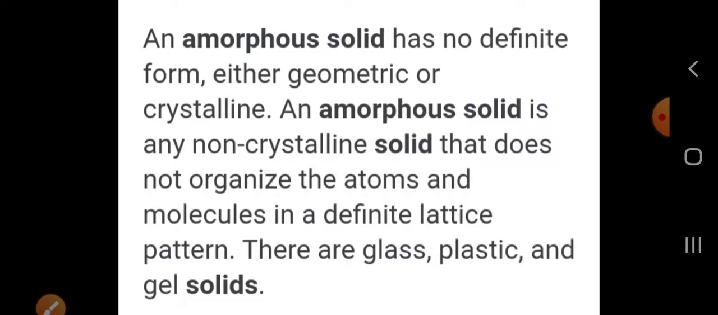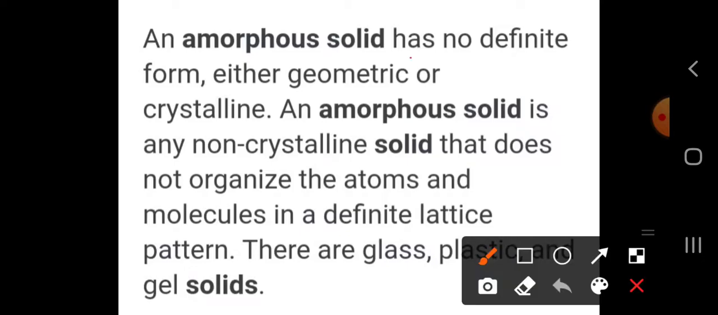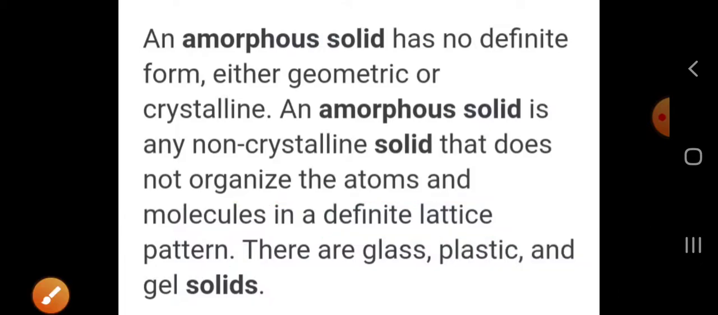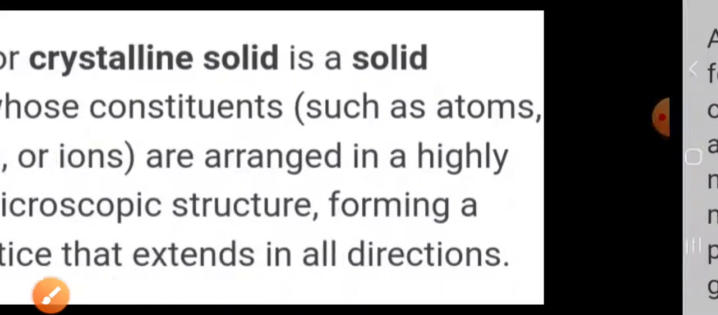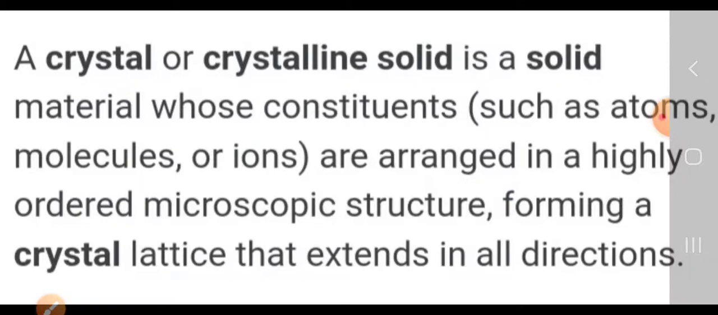The definition of an amorphous solid is that it has no definite shape or geometry or other definite physical properties. An amorphous solid is a non-crystalline solid that does not organize its atoms and molecules in a definite lattice. It means it has a non-regular arrangement, and examples of amorphous solids are glass, plastic, and gels.